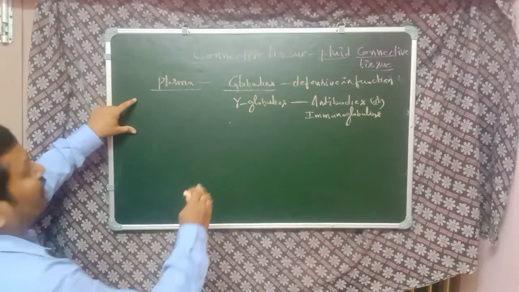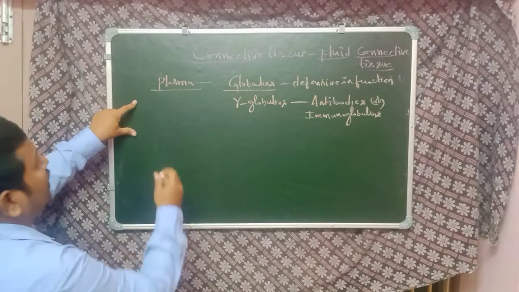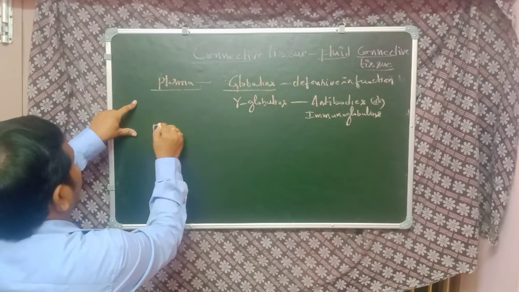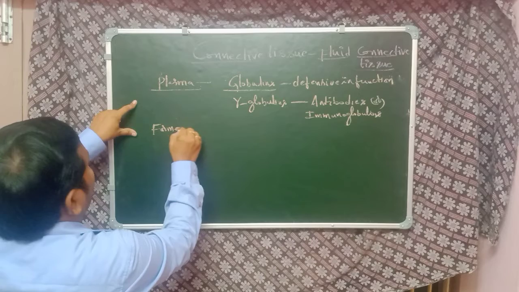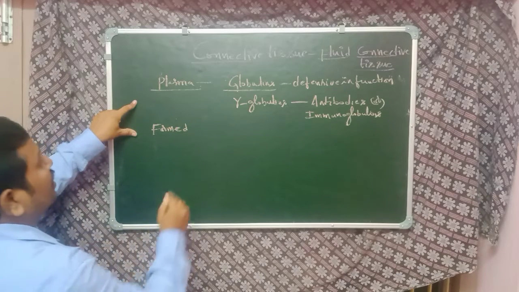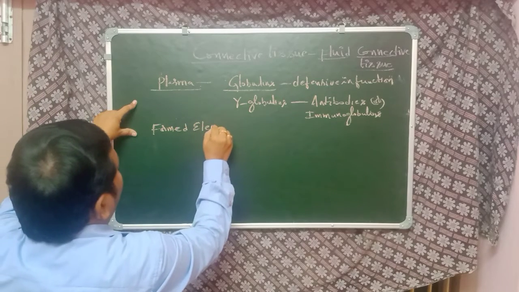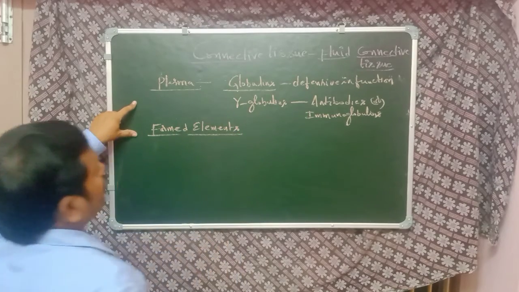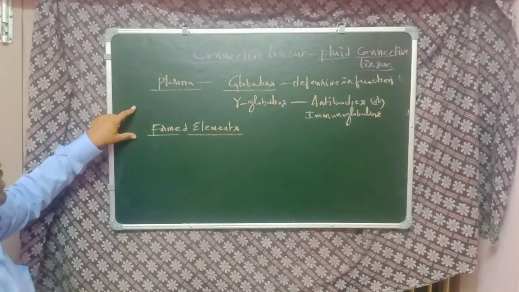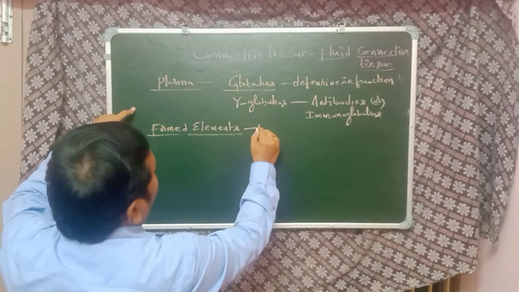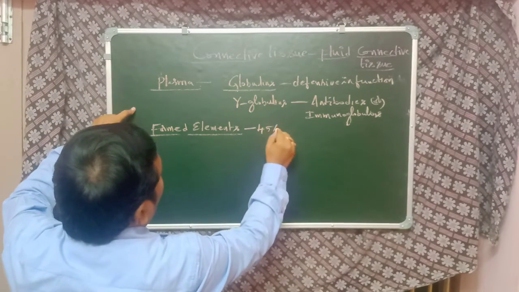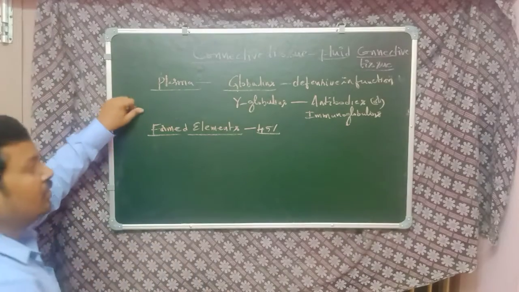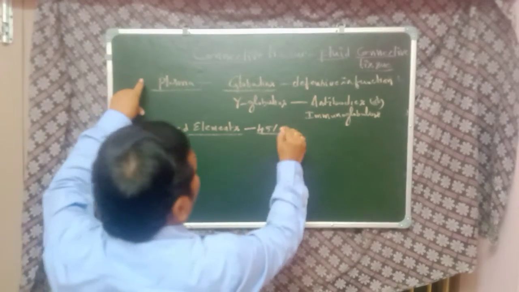Next, coming to the formed elements. The second component which is present in the blood is the formed elements. These formed elements occupy 45% of the total volume of the blood.